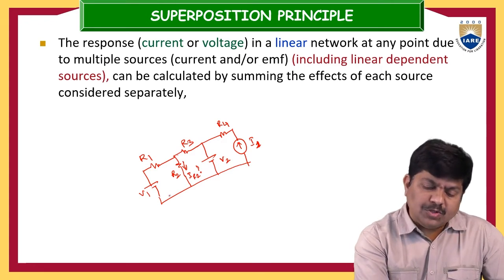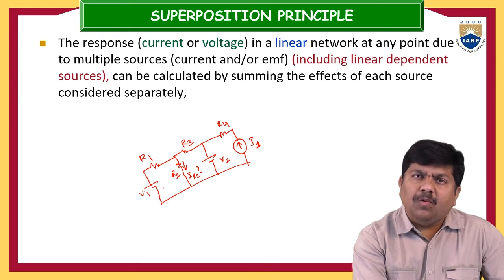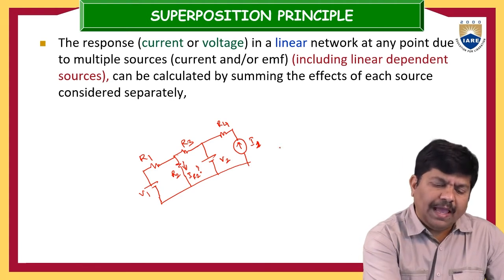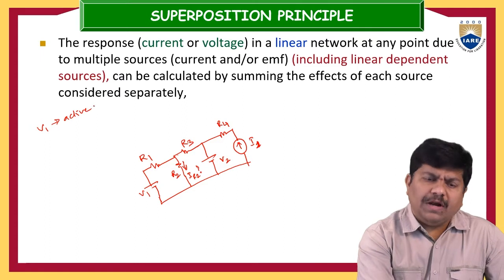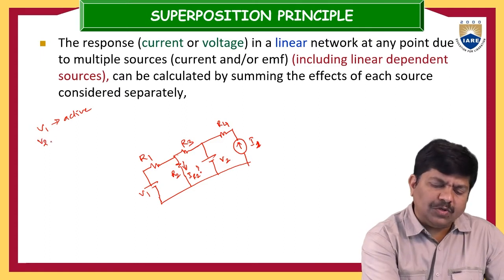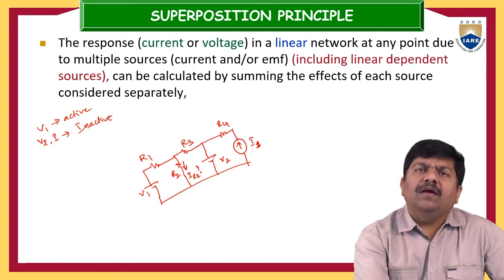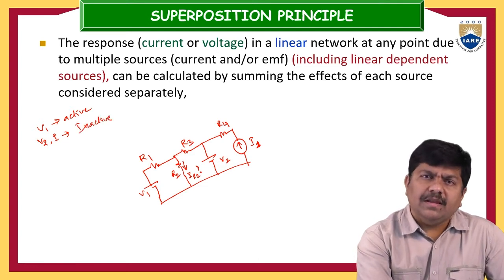In this superposition principle, out of the available sources, you have to activate one source at a time. Suppose I make V1 active. Now what about V2 and the current source? Let me make them inactive. So we will see how we can make sources active and inactive.